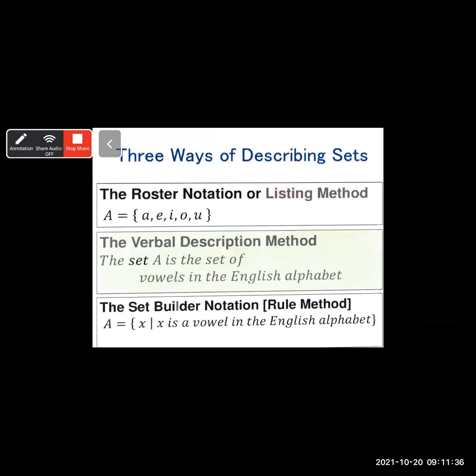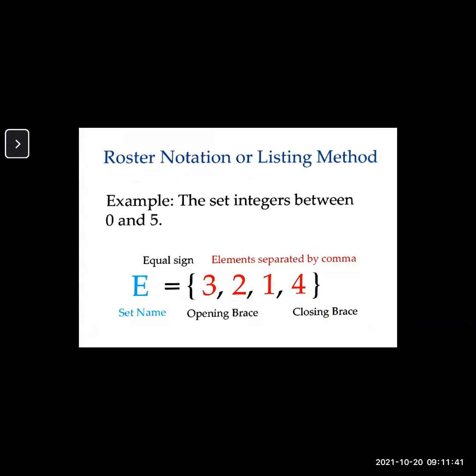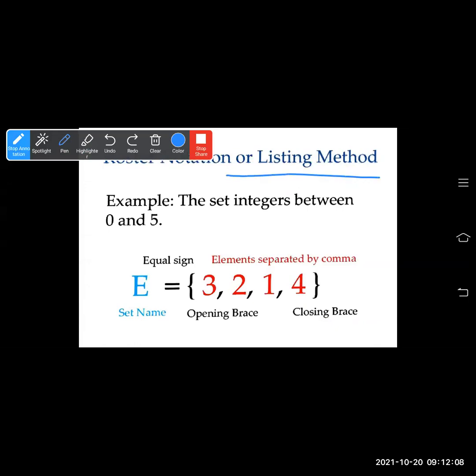There are two ways of describing sets, which I am going to show you in this list. Roster notation, or the listing method, in which you prepare a list mentioning all the elements of the set. And the rule method, or set builder form, where you write the rule of the set, which rule we are going to use. Okay. First we are going to study the listing method.